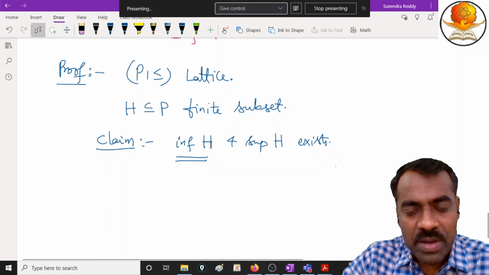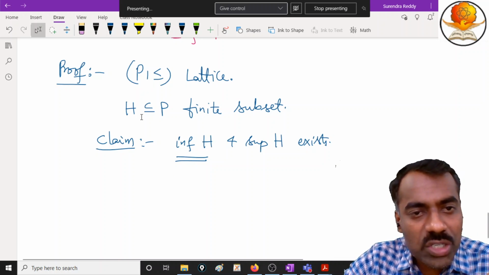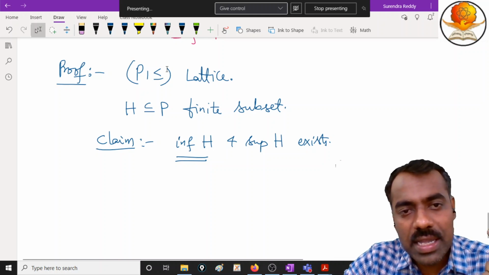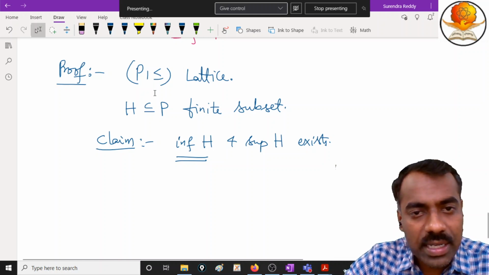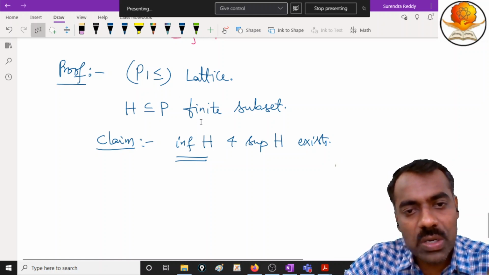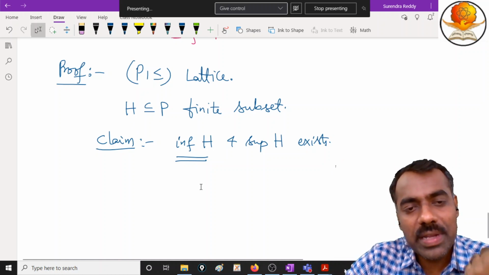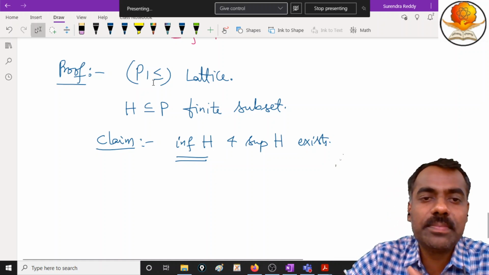If the infimum of H exists for every finite subset, then consider its dual. If we consider its dual, P comma the other relation, greater than or equal to, that is also a lattice, right? So for that lattice also, because H is a finite subset, the infimum exists, right? But that is the same as the supremum of H with respect to this relation.